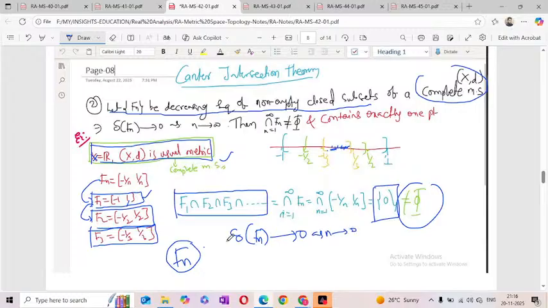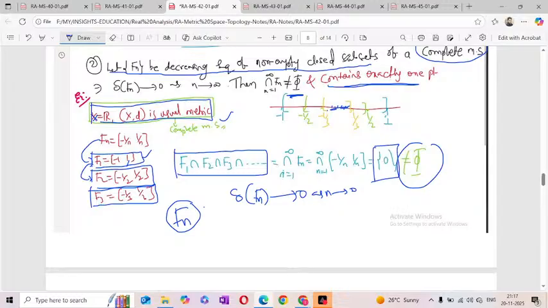Then definitely the intersection of all these sets must be non-empty and it contains only one point, that is, it is a singleton set. So this one is the Cantor intersection theorem.